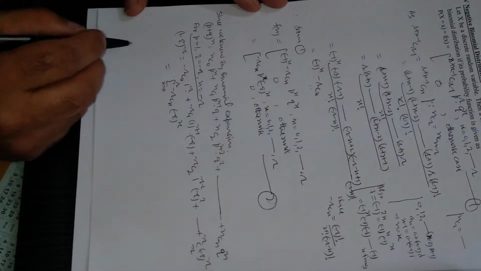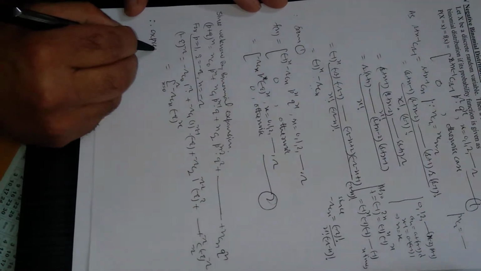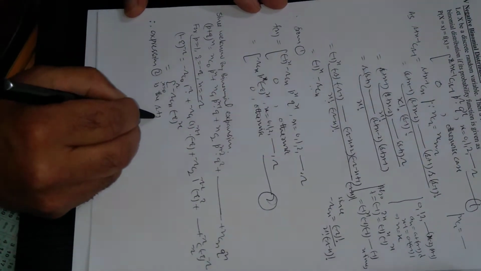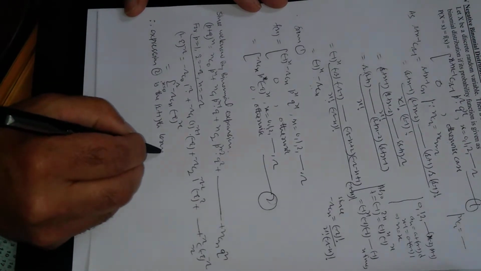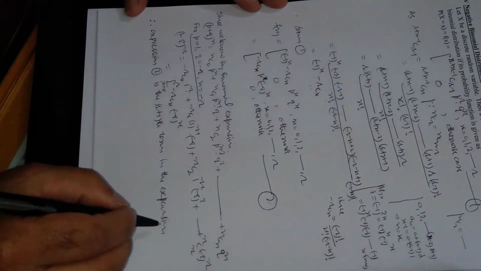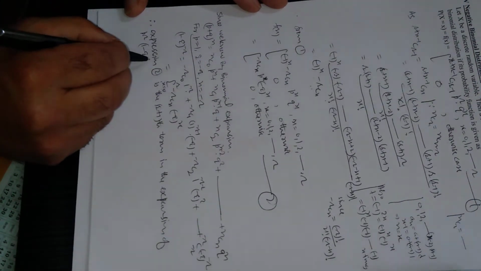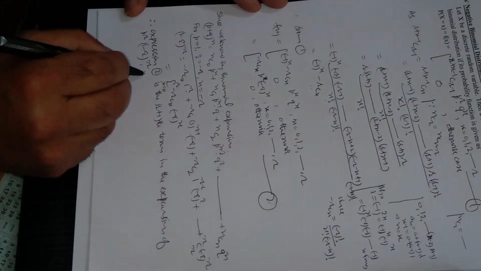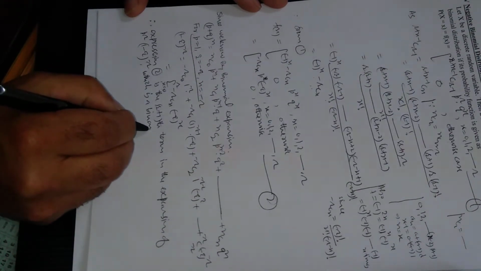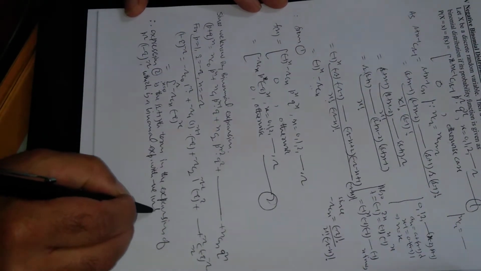Therefore expression 2 is the r plus 1th term in the expansion of p raised to power r, 1 minus q raised to power minus r, which is a binomial expansion with a negative index.